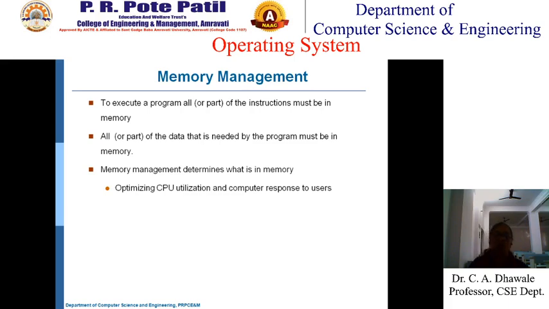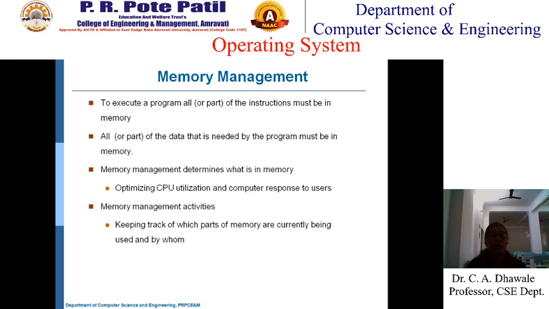So memory management activities are keeping track of which parts of the memory are currently being used and by whom. So which part of the memory is already allocated, and to which program it has been allocated. Deciding which process and data to be moved into and out of the memory.